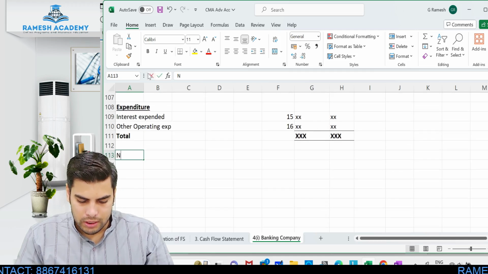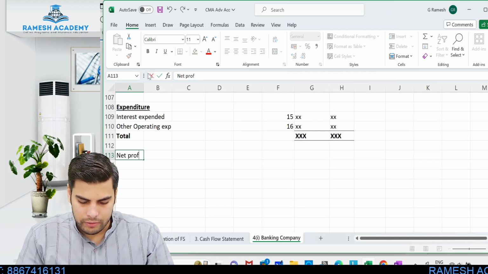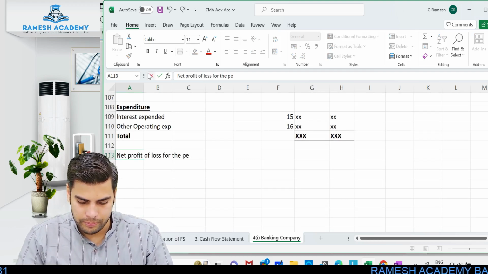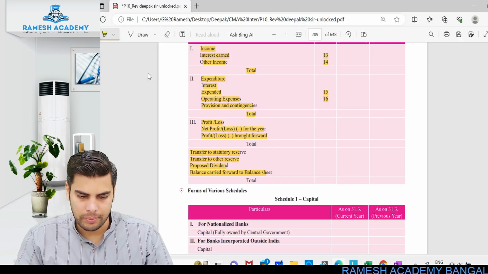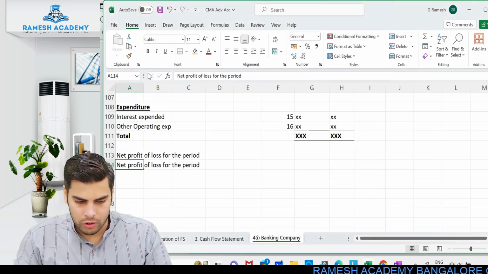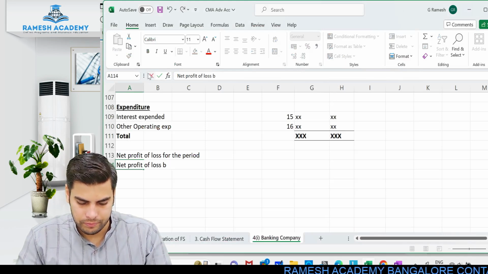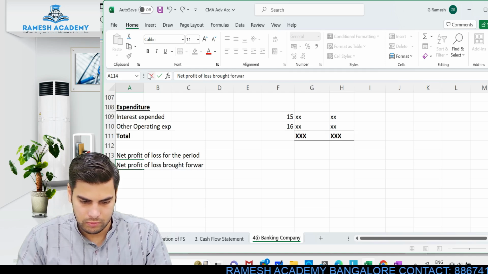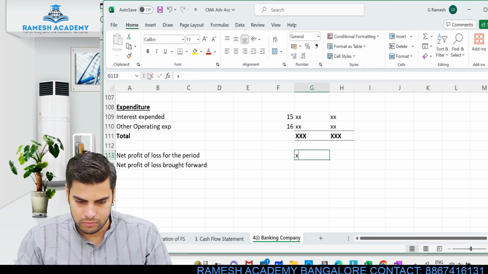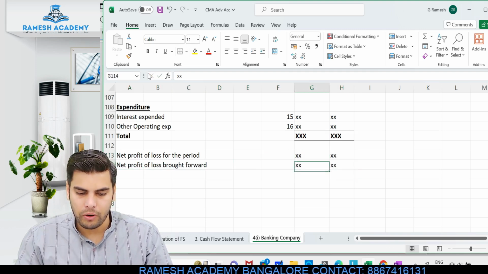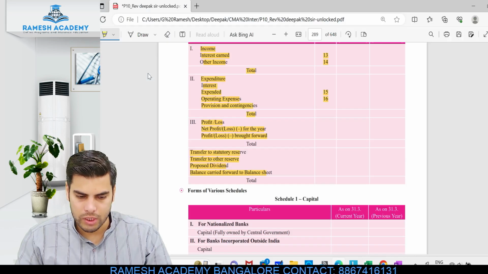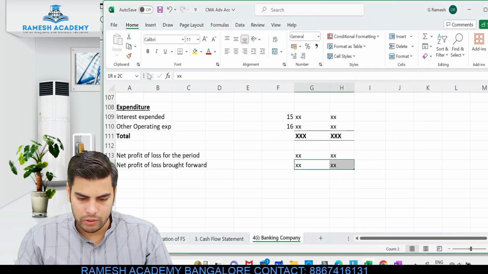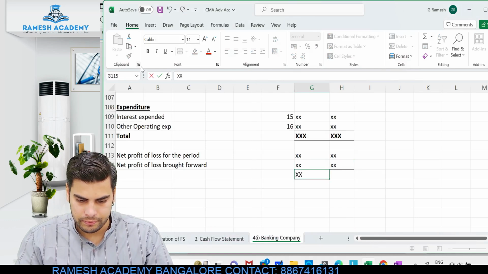Once you are done with this, net profit or loss for the period, that is for the current period. Then net profit or loss brought forward. So net profit or loss for the period and net profit or loss which is brought forward. Here you will get to know the total again.